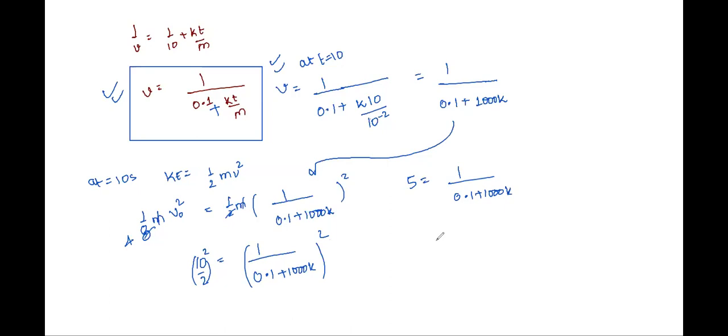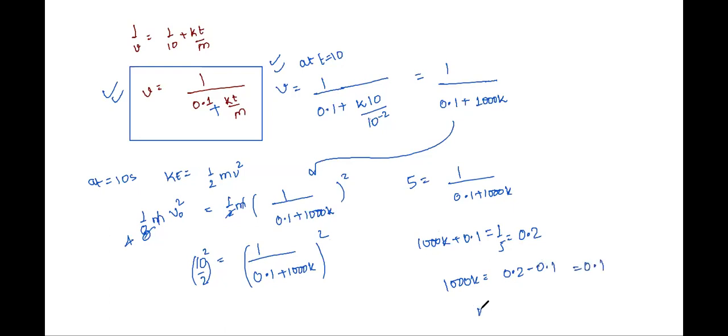You need to find out what is k. Very simple. Bring it over here. On the numerator side, 1000 k plus 0.1 is equal to 1 by 5. 1 by 5 is 0.2. So you have 1000 k is equal to 0.2 minus 0.1, which is equal to 0.1.